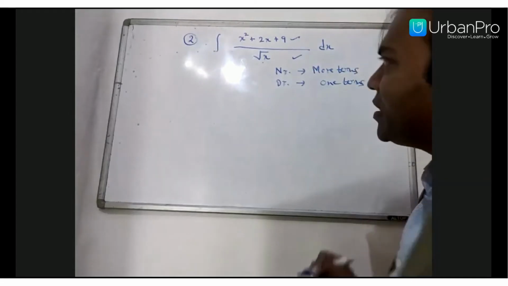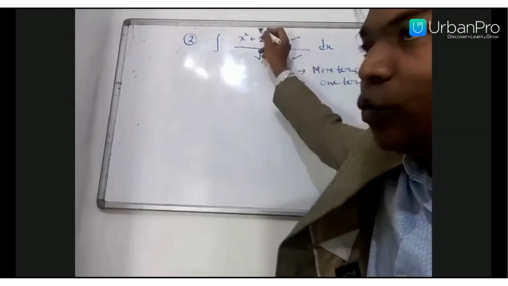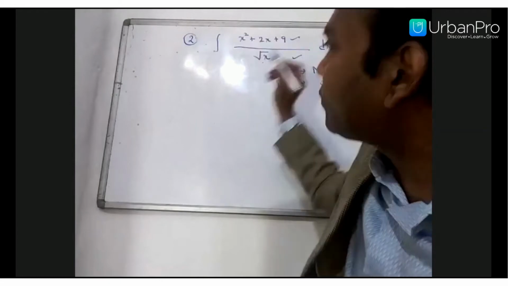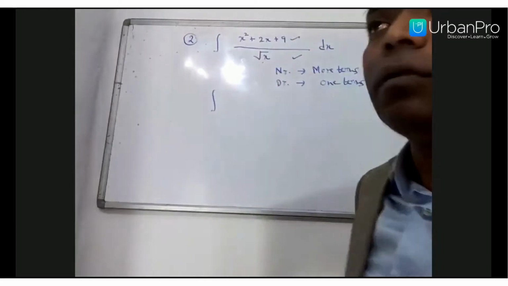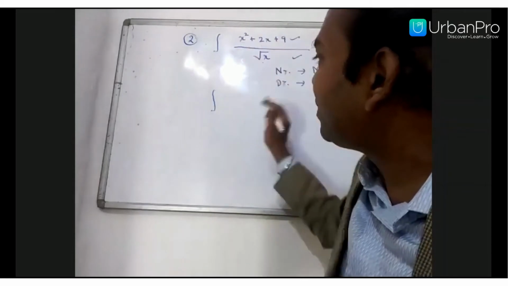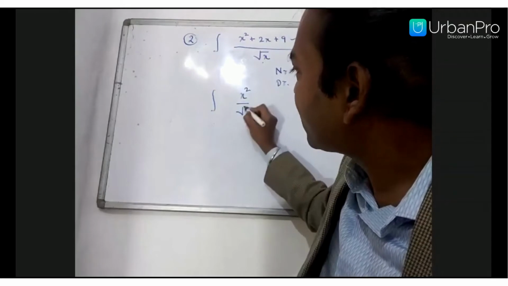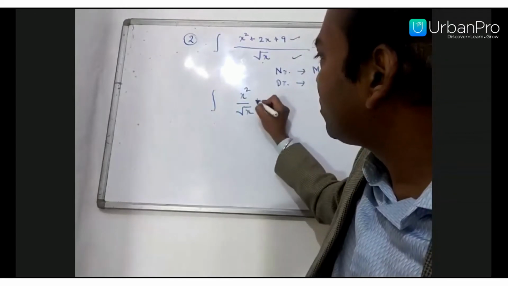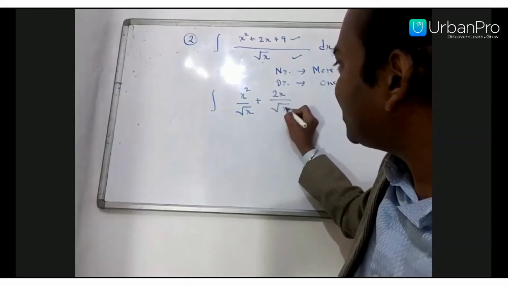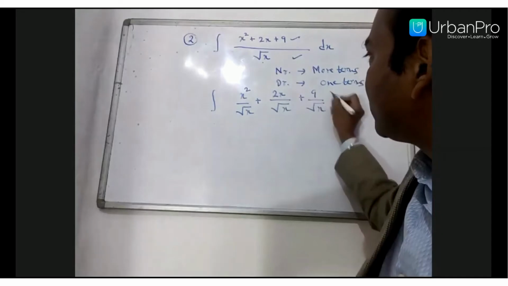If your denominator is one term and your numerator has many terms, more than two terms, then for that kind of problem there is only one way to solve it: split each and every term. You can write it as x square by root x plus 2x by root x plus 9 upon root x.